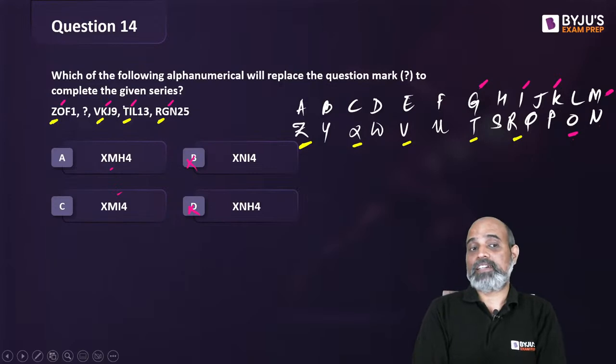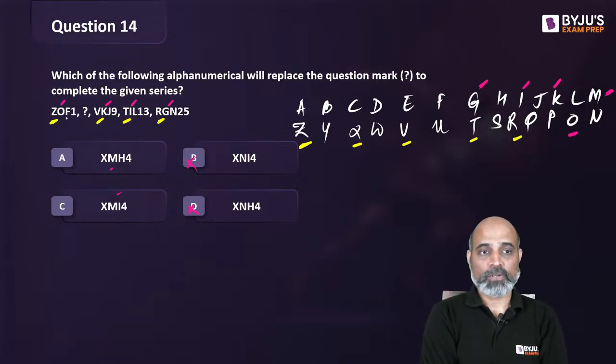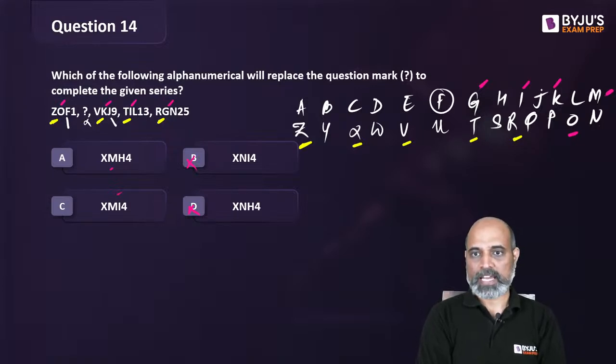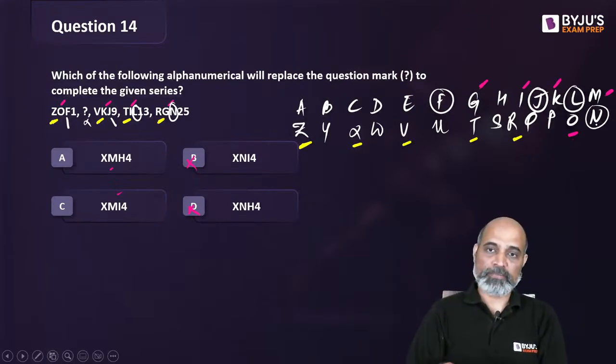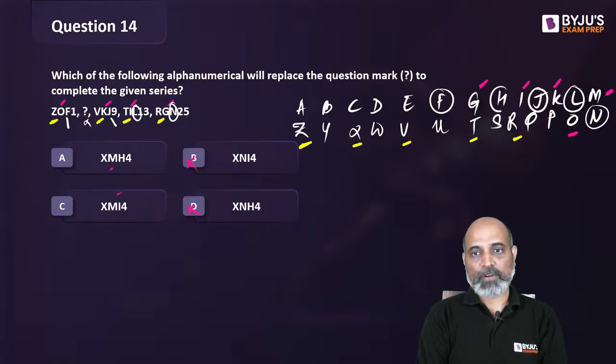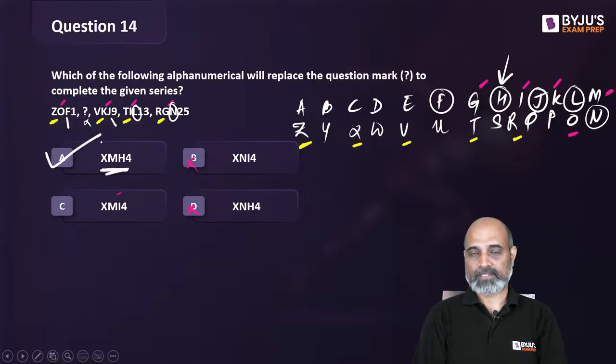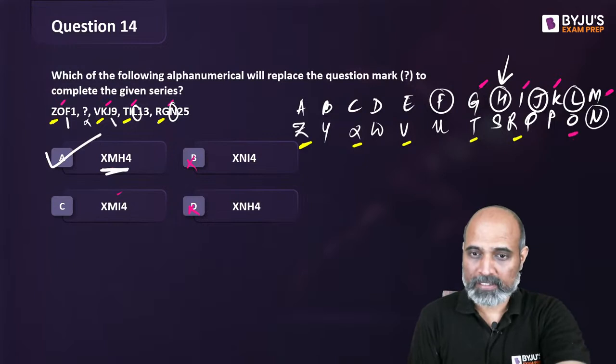The next one is the third letter. Is it going to be I or is it going to be H? So let's look at the last letter. So it's F. We don't know the next one. Then we have J. So it's actually moving ahead in the alphabet. Then we have L. Then we have N. So it's moving in the sequence of alphabet. So there should be a gap of single letters, right? Then only it will make complete sense. It's going to be a pattern in this case. So the third letter should be H. So XMH makes sense. Option A should be our answer, right?